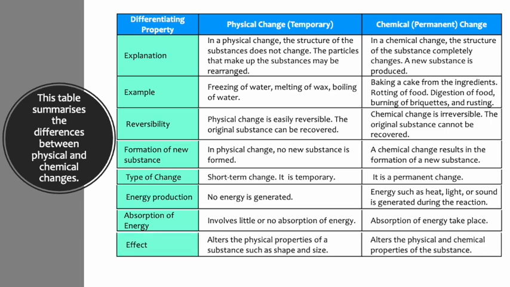Effect. A physical change alters the physical properties of a substance such as shape and size. A chemical change alters the physical and chemical properties of the substance.